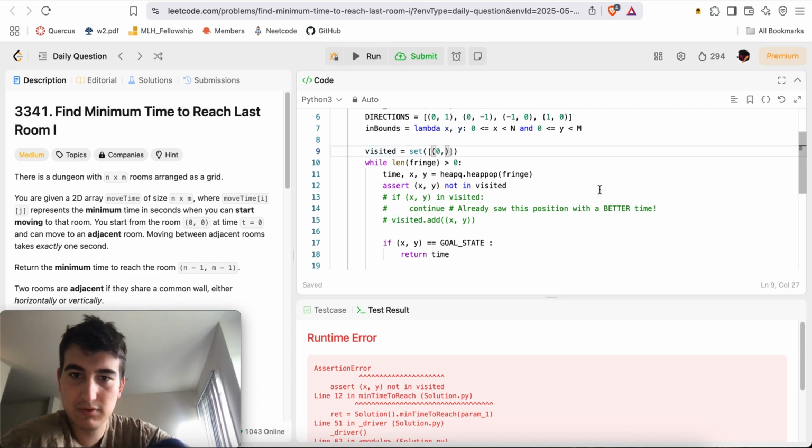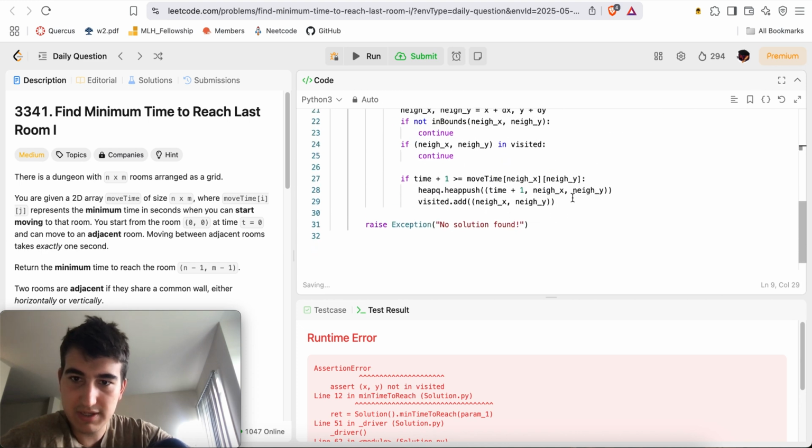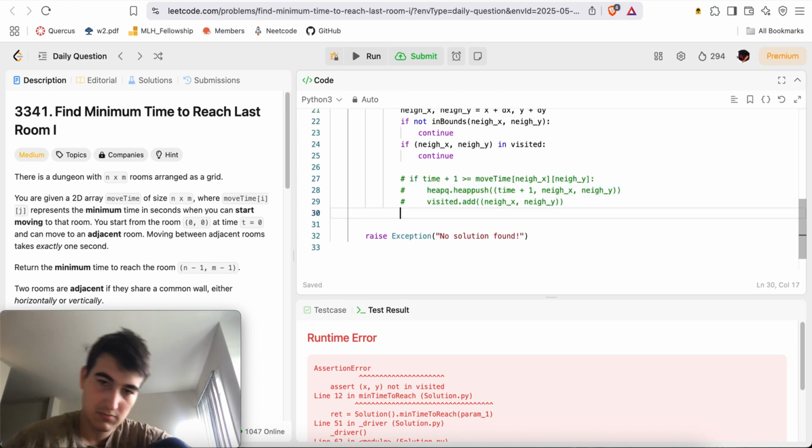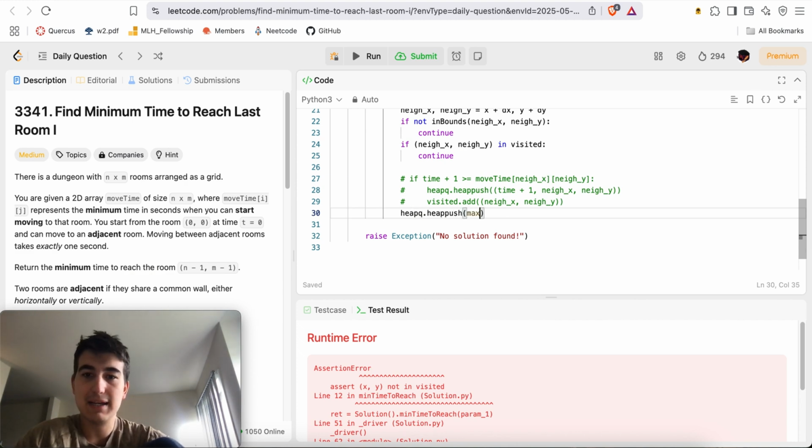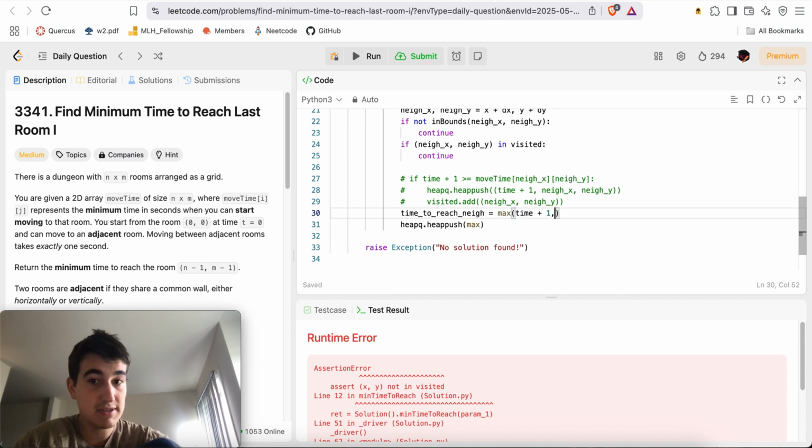Actually, wait. Why don't I just do this? heapq.heappush, the max. The new time to reach the neighbor is equal to the max between moving there instantly and the actual thing.